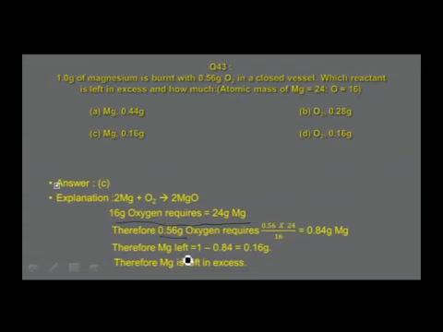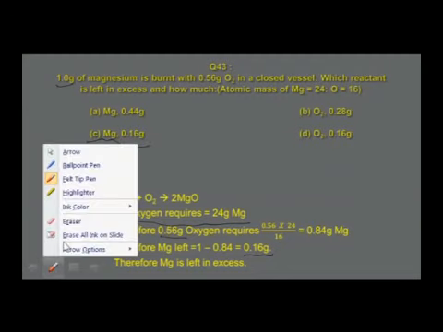Therefore, magnesium is left unreacted, that is 1 gram of magnesium is given, out of which 0.84 is undergoing reaction. The remaining is 1 minus 0.84, that is equal to 0.16 gram. Therefore, magnesium is left in excess, and 0.16 grams remains. That answer is found in option C.